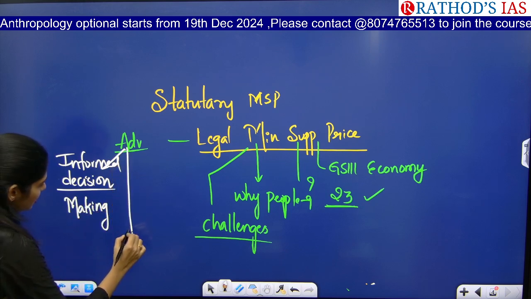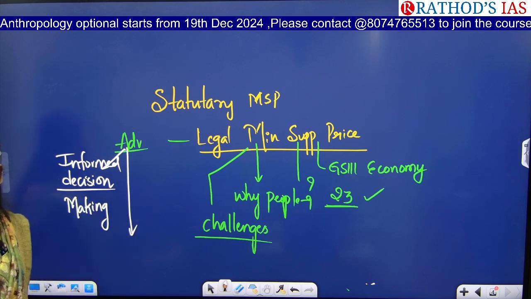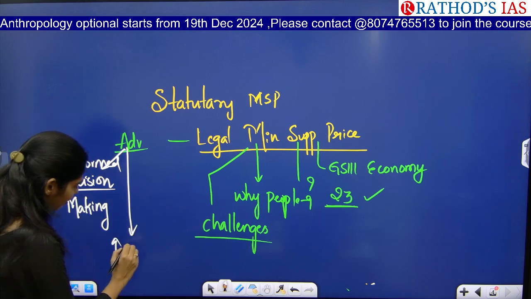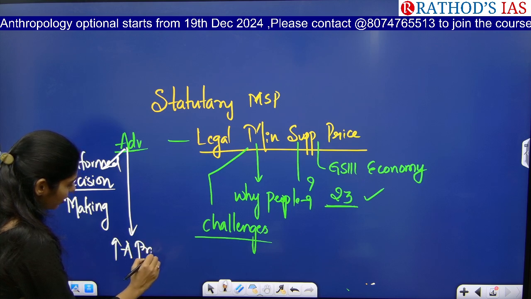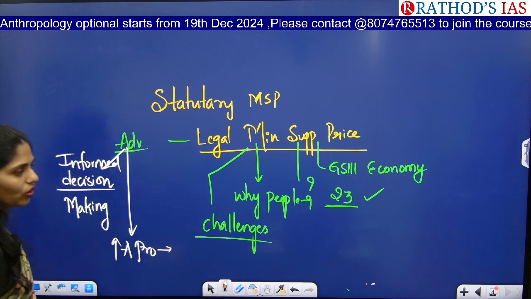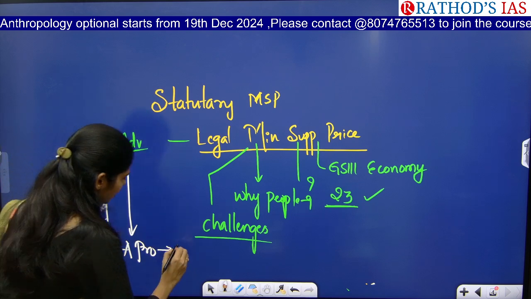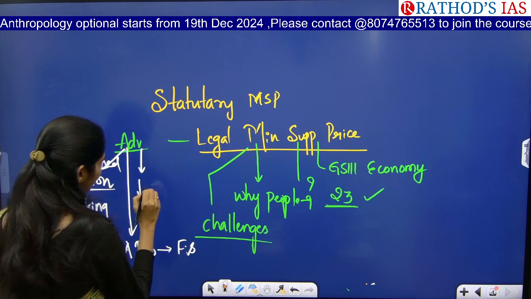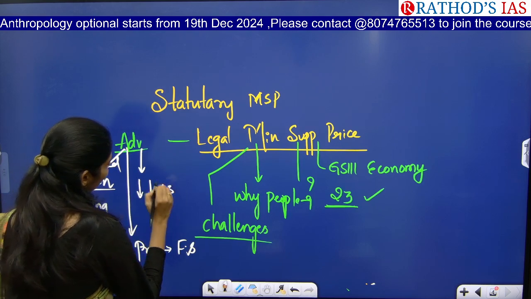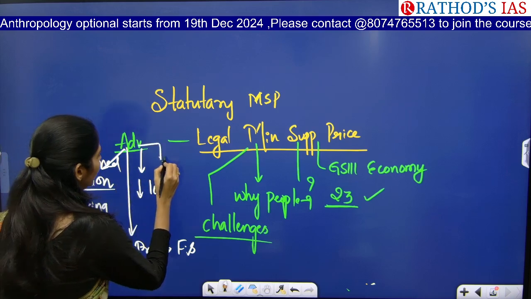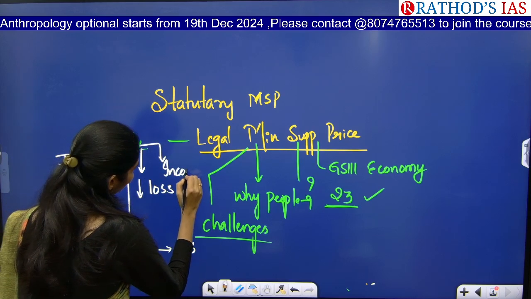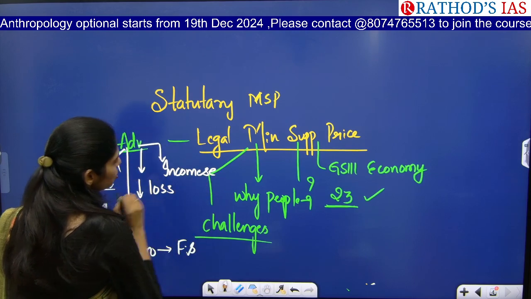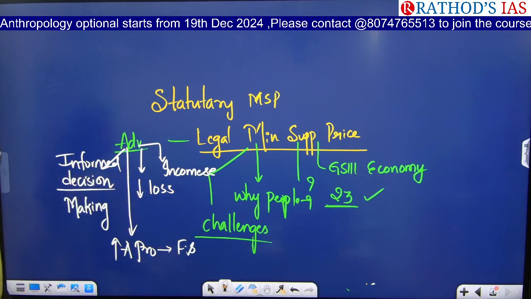And the next one is, whenever farmers are growing crops, it will help increase agriculture productivity. So what happens? There will be food security, there will be a decrease in the losses of the farmers, and the government can ensure income security for farmers. So this is one important area that you have to focus on.